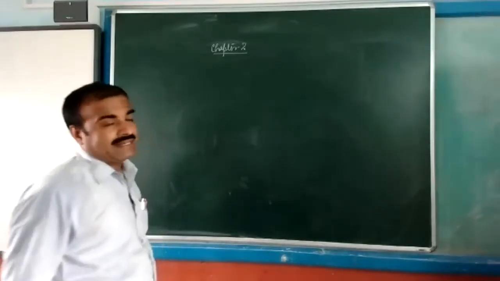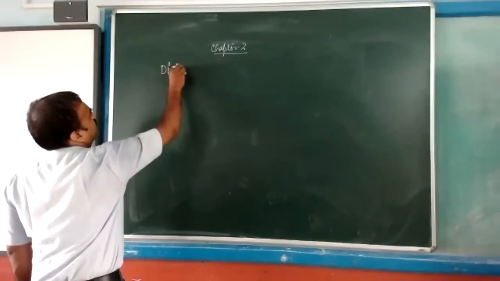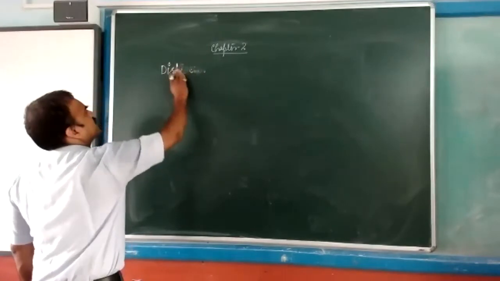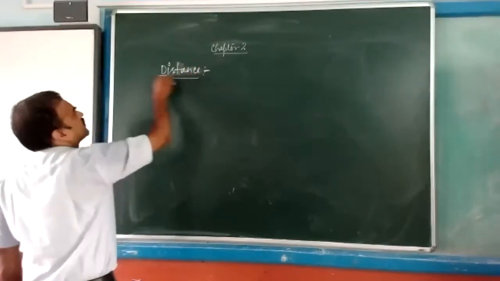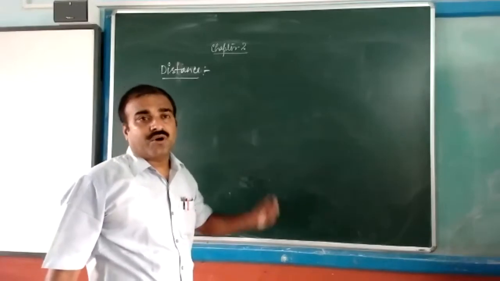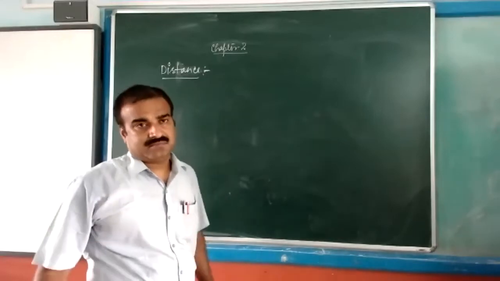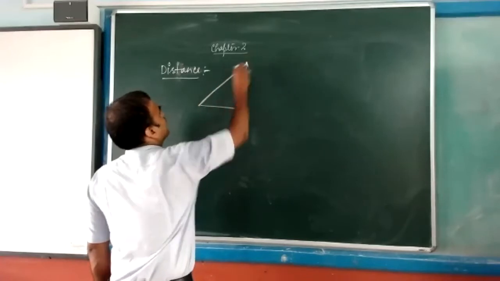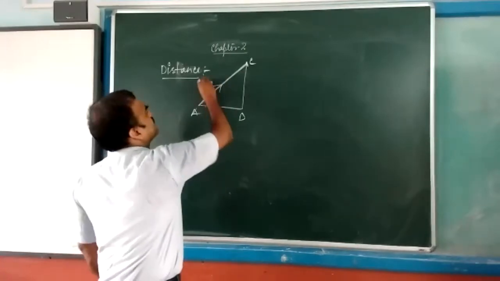Now see, the next one is how can we find displacement? First, the definition of distance. The measurement between 2 points is called distance, and that can be anywhere. Like suppose here to here, A, B, C, this will be distance.